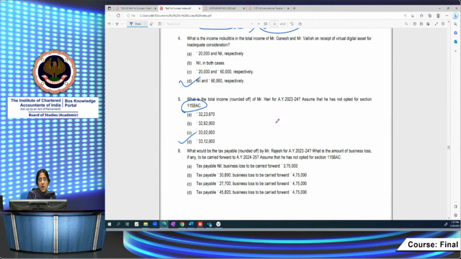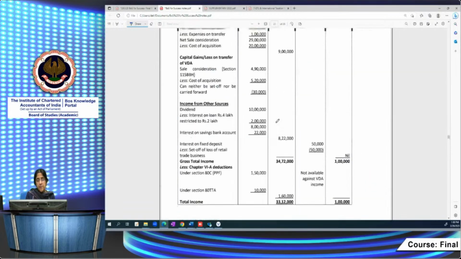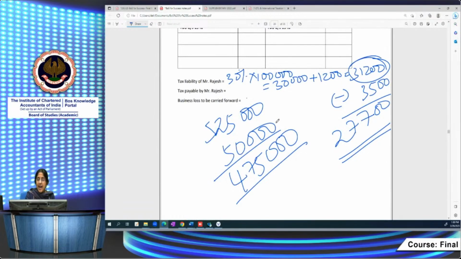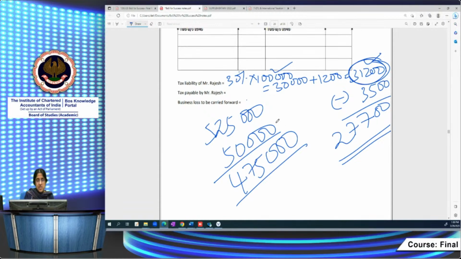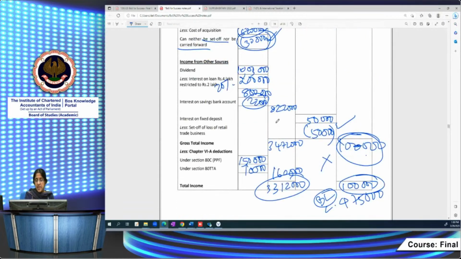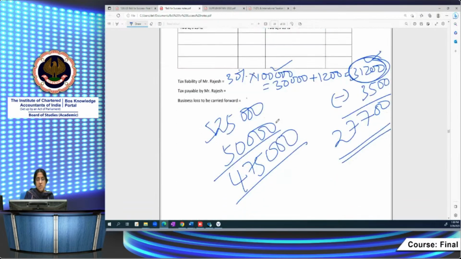What would be the tax payable, rounded off, by Mr. Rajesh for assessment year 23-24? What is the amount of business loss, if any, to be carried forward? Assume that again he has not opted for 115BAC. This also we've already computed. Tax liability is 31,200. The total income of Rajesh is only 1 lakh. It comprises only income from virtual digital assets, so it's subject to tax at 30%: 30,000 plus 1,200 cess. No other loss can be set off against such income.